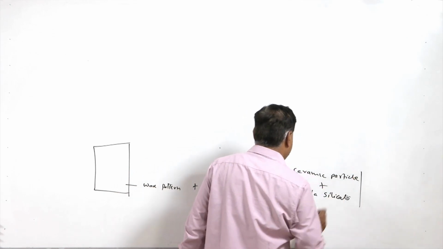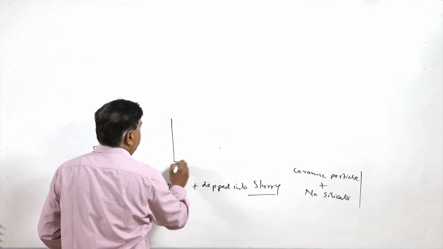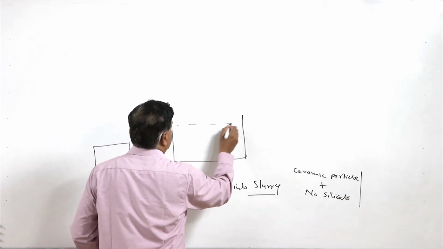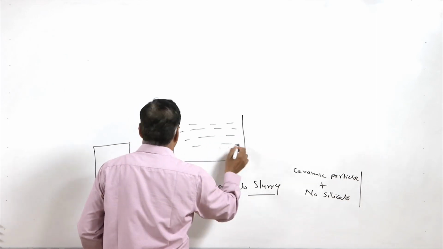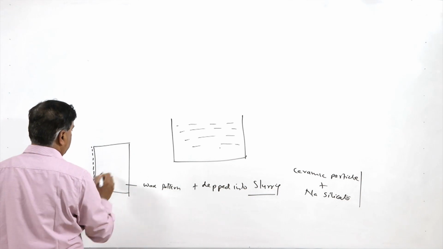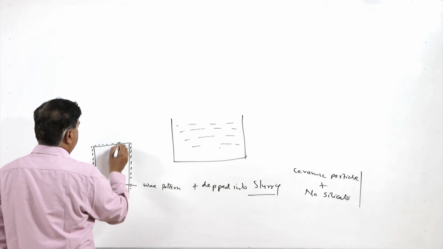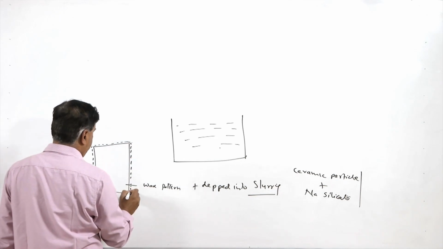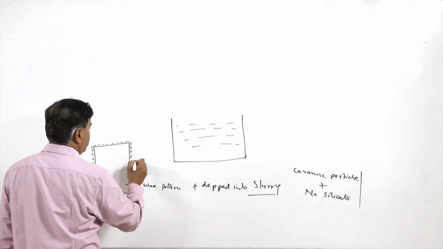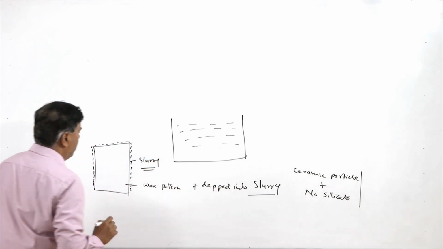So, the wax pattern will be dipped into this slurry, and the slurry will get applied over the surface of the wax pattern. So, this is the slurry which has been applied.